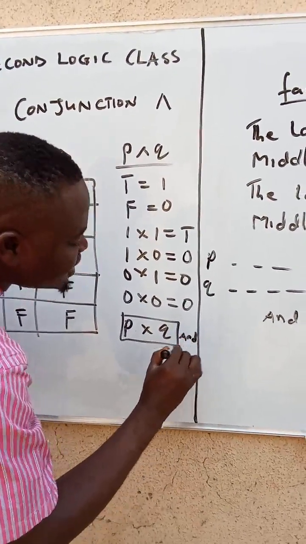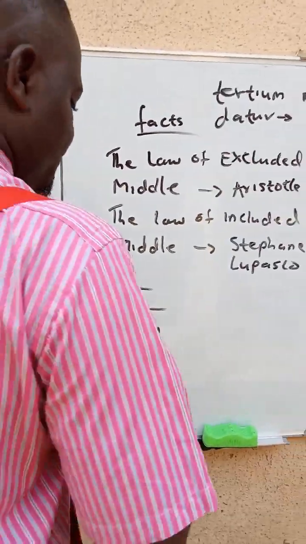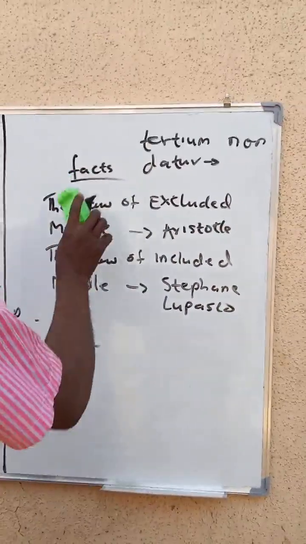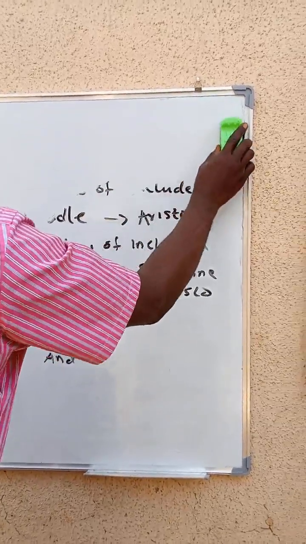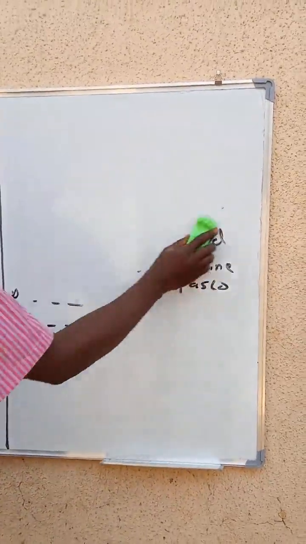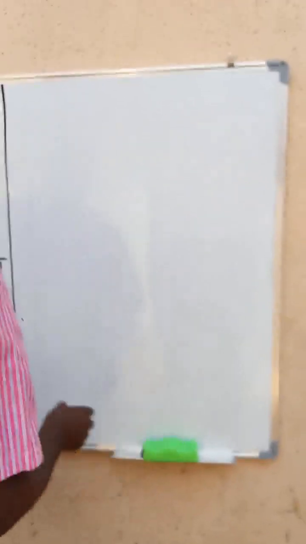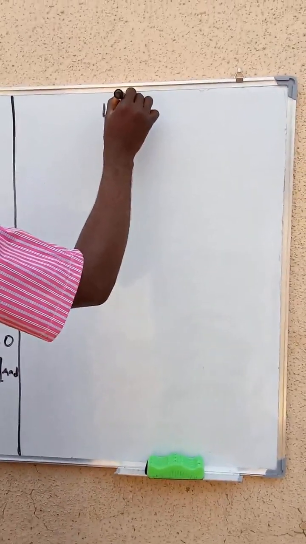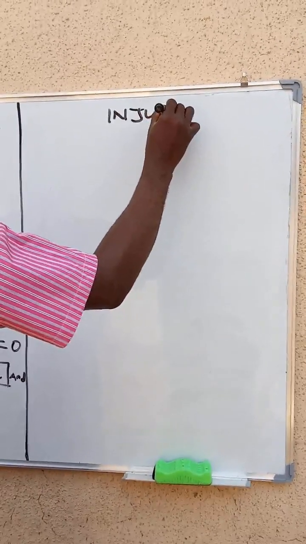Take notes. So we'll move to what we call disjunction.